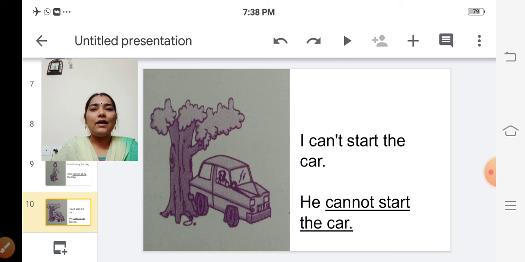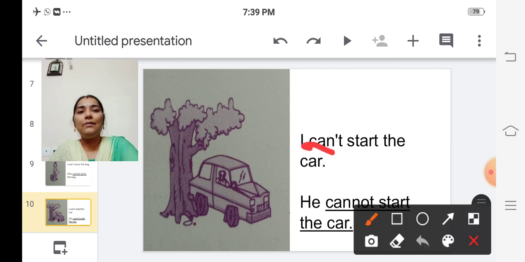Okay, children, if I cannot do something, what will I say? I can't do this, isn't it? What will you say about me to someone? She cannot do this, isn't it? So like that. Here I becomes he. I can't start the car. Here, he cannot start the car.